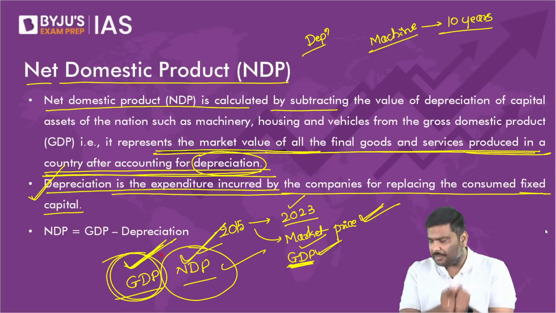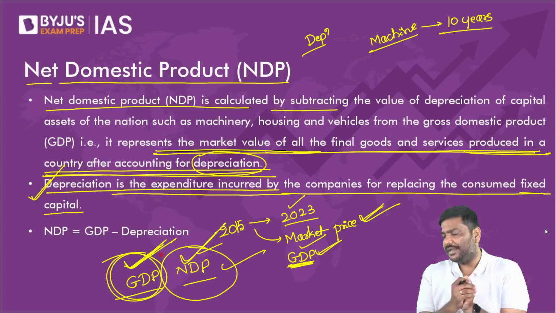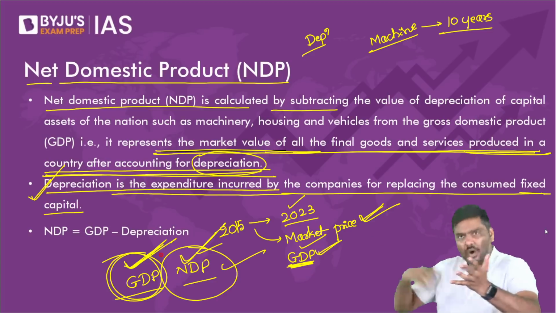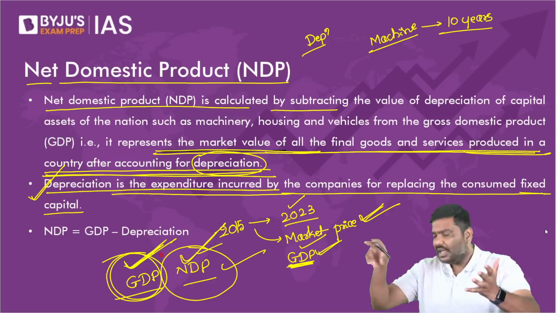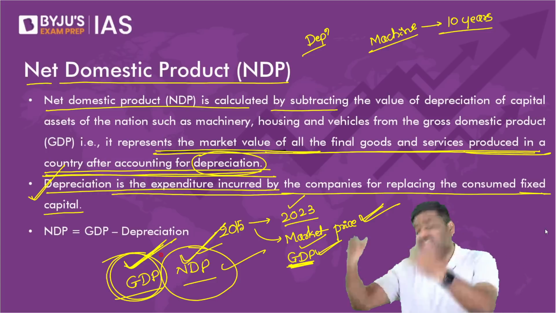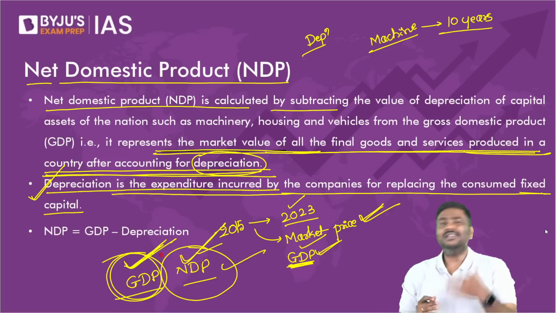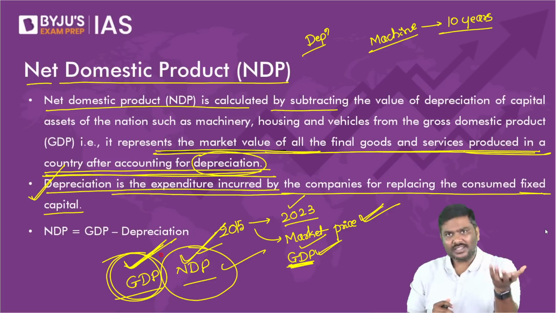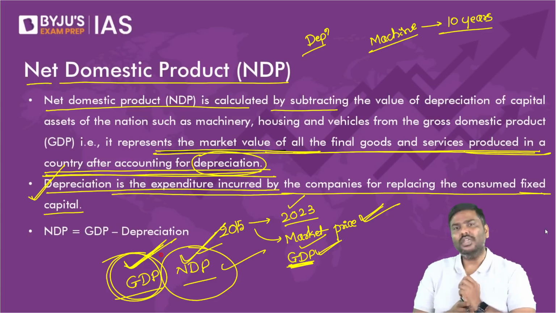Yes or no? If you take depreciation from the GDP number, what is left is either final goods and services which are consumed by all of us, plus capital, that is machineries, which are an addition to the existing capital. That's the basic idea.